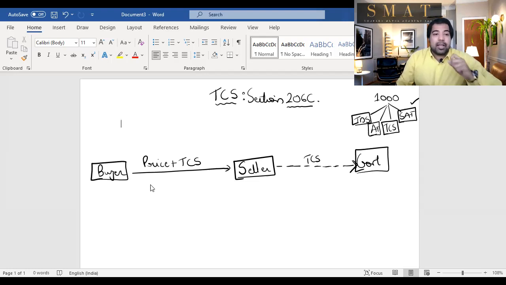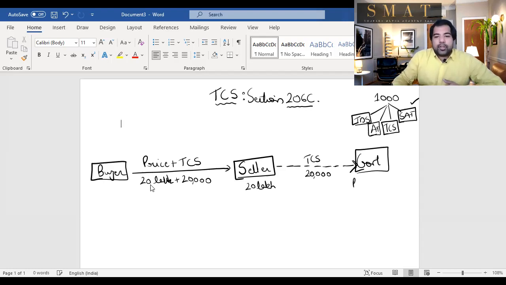Let's take, for example, a car. I'll tell you all the goods on which TCS is applicable, but let's take, for example, a car. Guys, let's say you bought a car worth 20 lakh rupees from a company like Hyundai. Now, Hyundai will charge you 20 lakh rupees. Plus, they will also charge a small amount, let's say 1% of that 20 lakh. That is 20,000 rupees. They will keep the 20 lakh with them because, of course, the car is sold by them, but the 20,000 they will pay ahead to the government. So under your PAN, they will pay 20,000 to the government. That is tax collected at source.